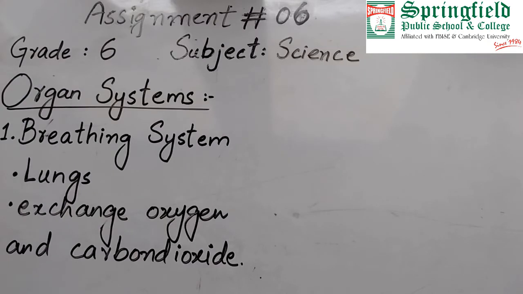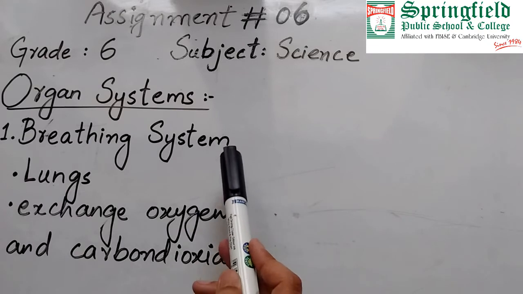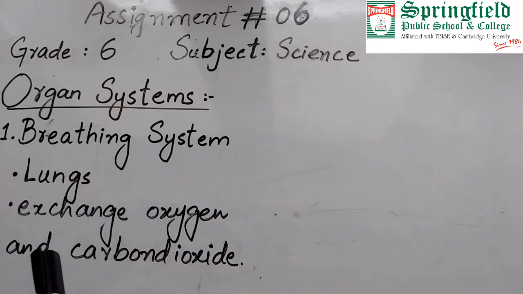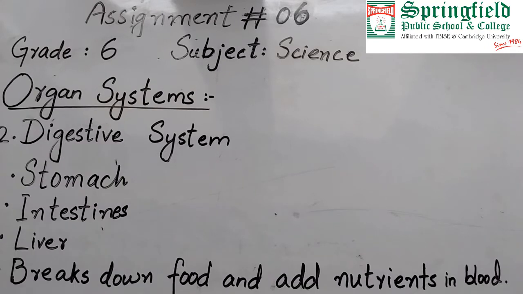Let's see the organ systems. As we have studied, different organs combine to form an organ system, so we will study 5 organ systems under this heading. The very first of those is the breathing system. In this system, the major organs are the lungs. There are 2 in the human body. And what does this system do? It helps us exchange oxygen and carbon dioxide, which we call breathing.